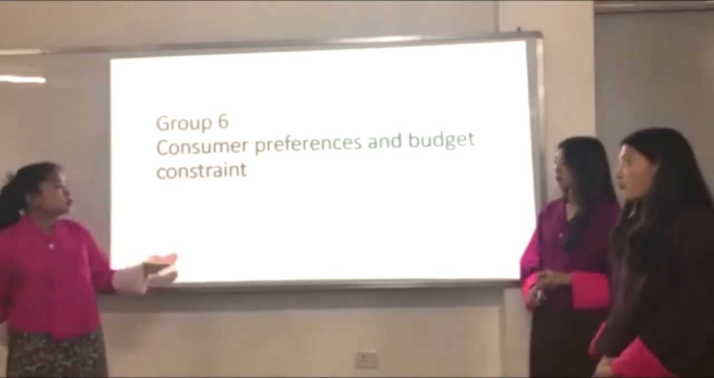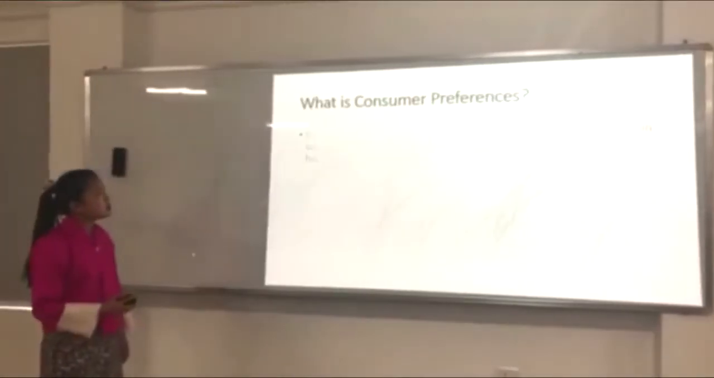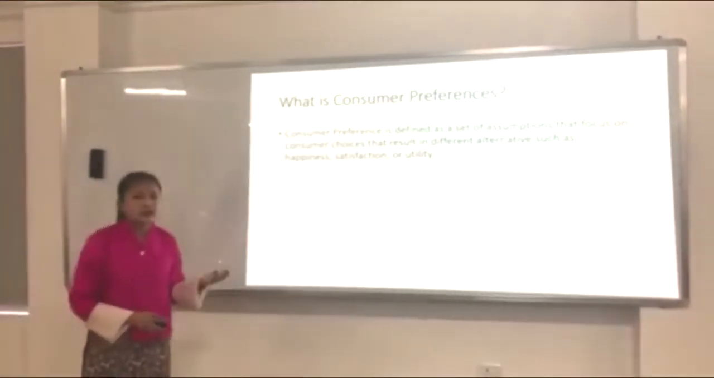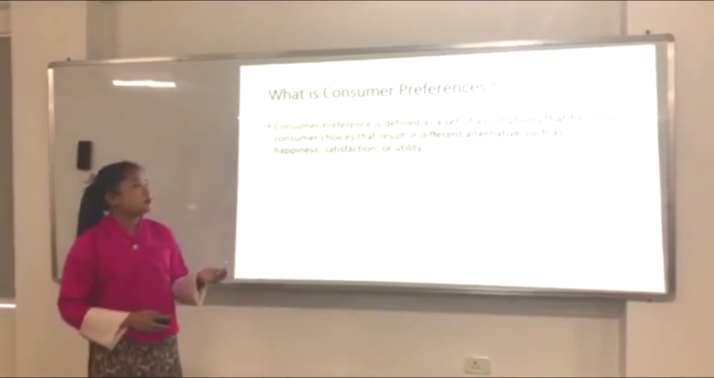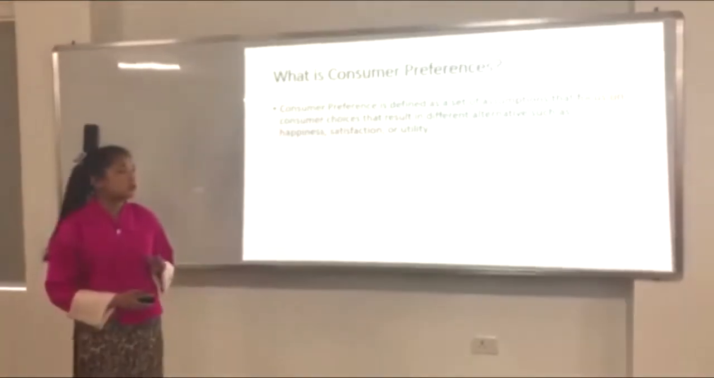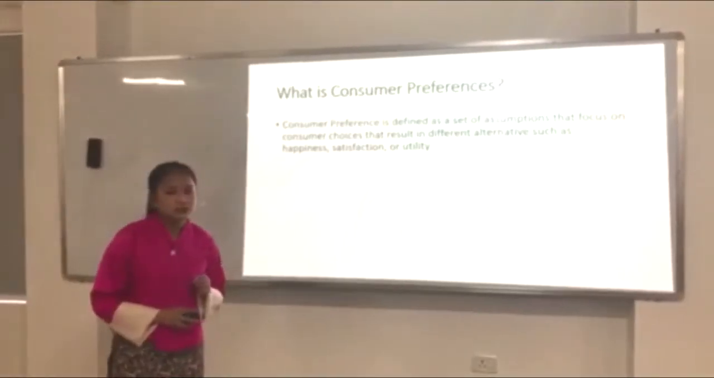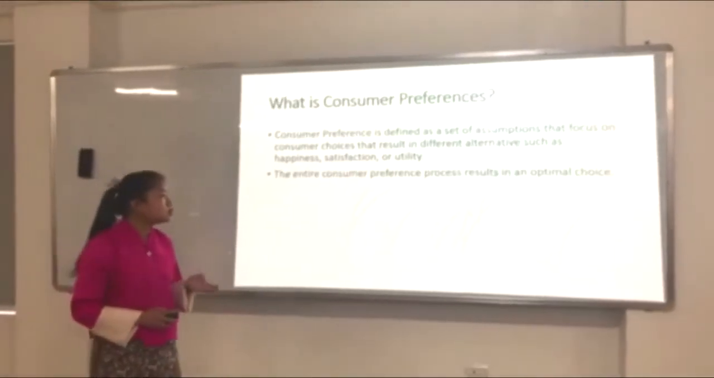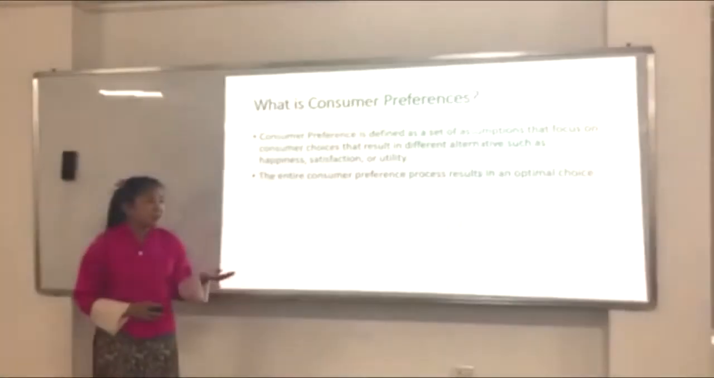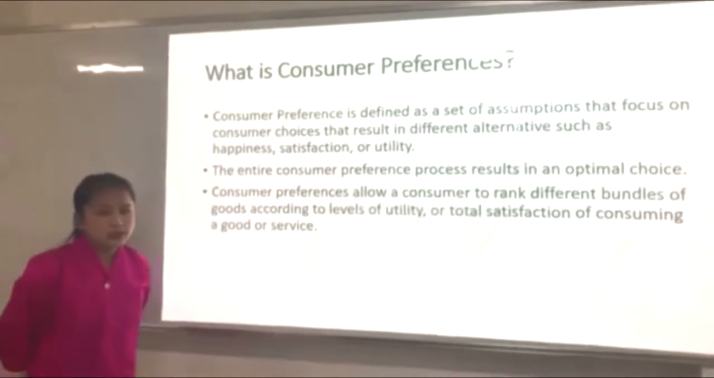We, group 6, are going to present on consumer preferences and budget constraint. So, what is consumer preferences? Consumer preferences is defined as a set of assumptions that focuses on consumer choices that result in different alternatives such as happiness, satisfaction or utility. The entire consumer preferences process results in an optimal choice.